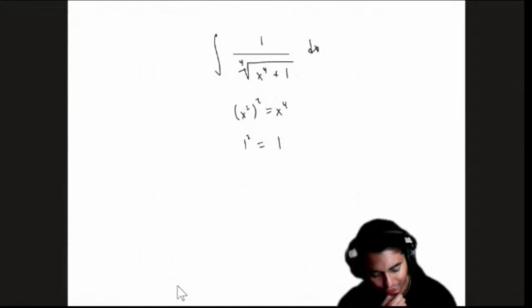I'm also thinking I might want to complete the square, u squared plus 1, to the 1 over 4. And I have to do du. Nope, I don't, hold on. Not a u sub, but I'm just gonna do simply x squared squared plus 1 to the power 1 over 4 dx. Okay.